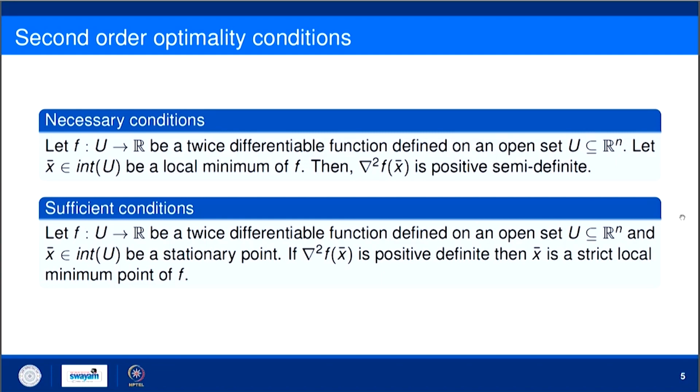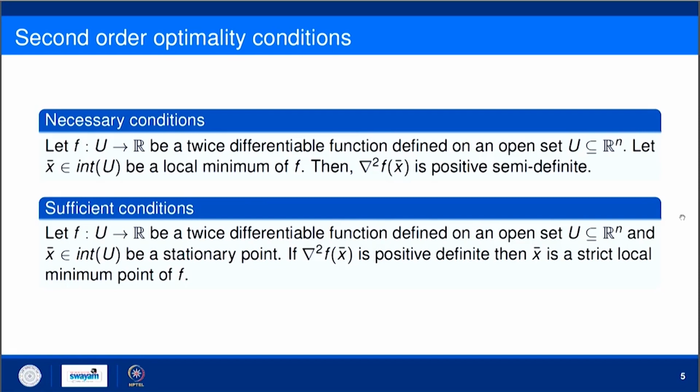So, there are two conditions basically. If x bar is a point of local minimum, then the first condition is gradient of f at x bar equal to 0, and the second condition is Hessian matrix of f at x bar is positive semi definite. So, both are necessary conditions, but not sufficient. So, what is the sufficient condition?